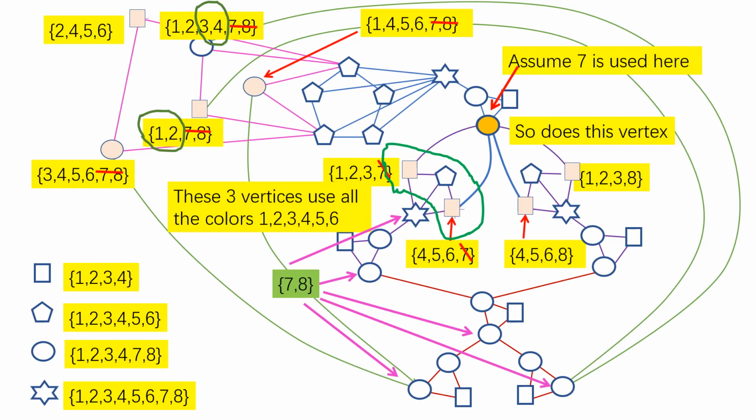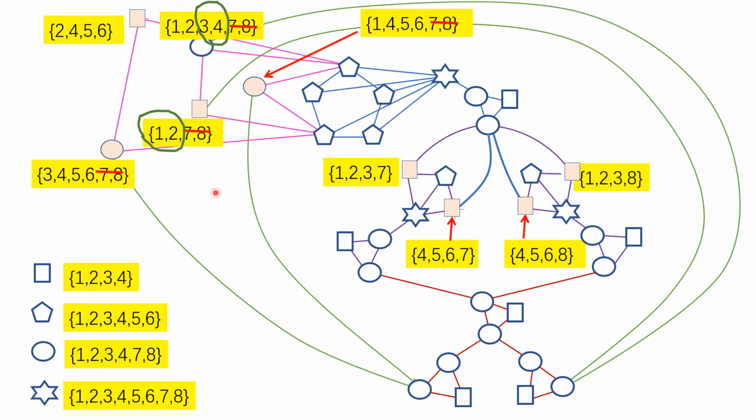Now, let's look at the remaining uncolored vertices. So you look at this vertex, the list is 1, 2, 3, 4, 5, 6. Right? 1, 2, 3, 4, 5, 6.